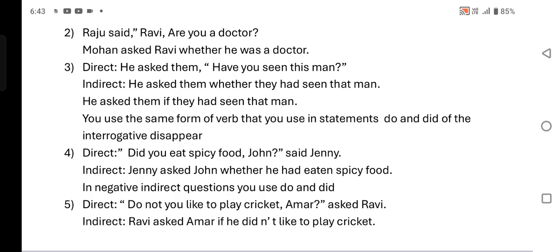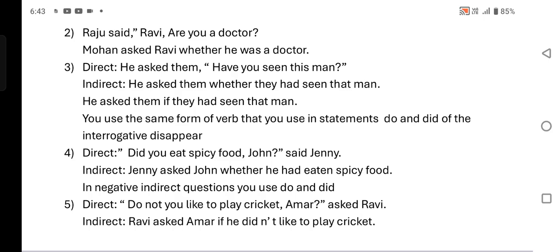In a negative indirect question, you must use do and did. Whenever we change affirmative to negative, we use do or did: do for present tense, did for past tense. One more example. Direct: "Do you not like to play cricket, Amar?" asked Ravi.